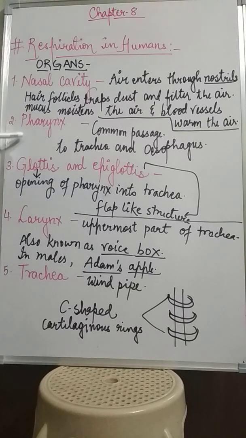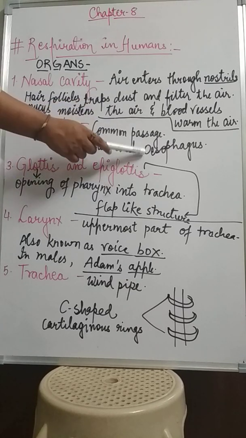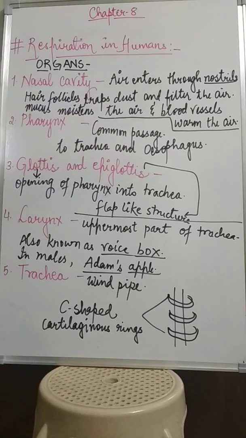So the pharynx is common to both. Through the esophagus, food is transported from the mouth to the stomach, and through the trachea, air is transported from the nasal cavity to the lungs.